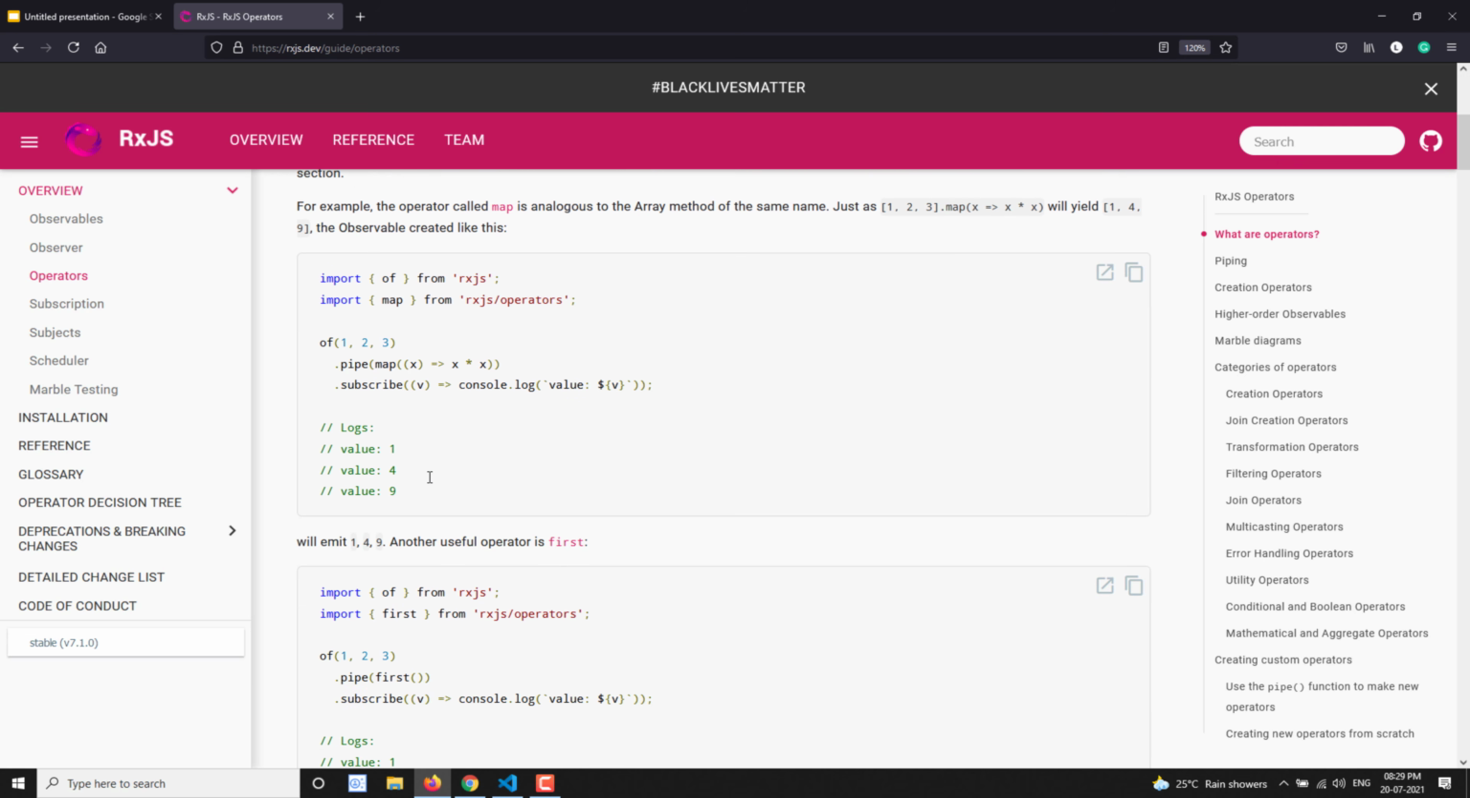And what do the creation operators and pipeable operators do? Creation operators will create a new observable. They will not take any input; they will just create a new observable. The pipeable operators take an observable as an input and generate a new observable. It can be the old observable, or it can be a new observable also.